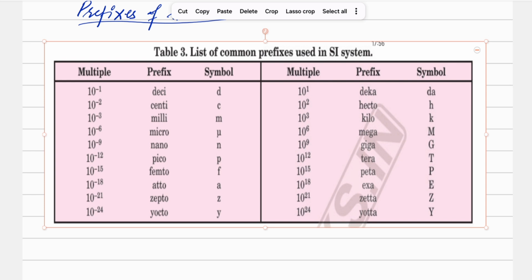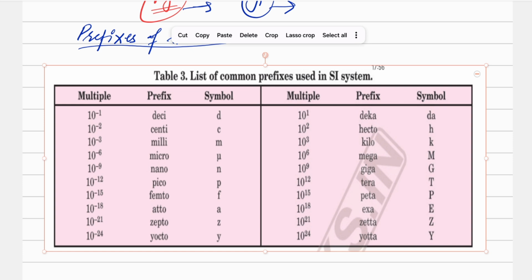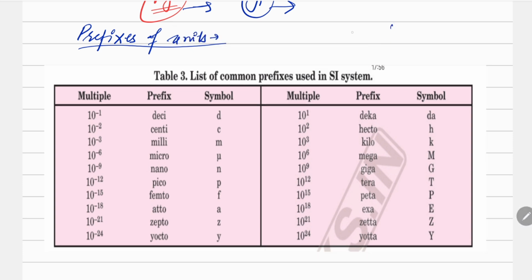As we know, I think you must know what a prefix is. Prefix means it is divided into two words, pre plus fix. It should be added or multiplied basically before a unit. Pre means before. Okay, so these are a few prefixes. The first one is deci, symbol is small d, 10 raised to power negative 1. Then is centi, c, 10 raised to power negative 2. The multiple is given in front of you.